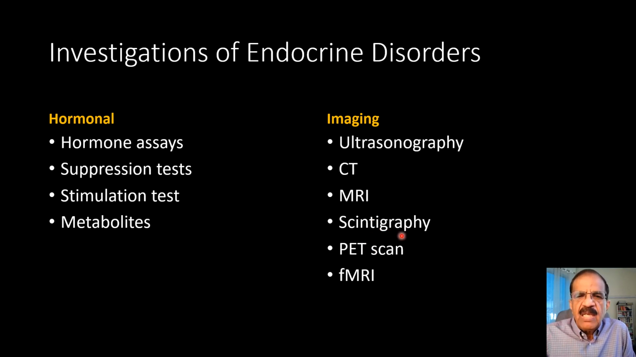PET scan will pick up metabolically active lesions, especially in malignancy, when we want to know the exact extent of the disease, and when we want to know if a particular tissue is metabolically active or not. PET scan is very useful, very expensive though, but in some situations it has an extremely vital role to play. Functional MRI: there's a lot of advancement in MRI. Functional MRI can pick up the functional tissues of the endocrine system.